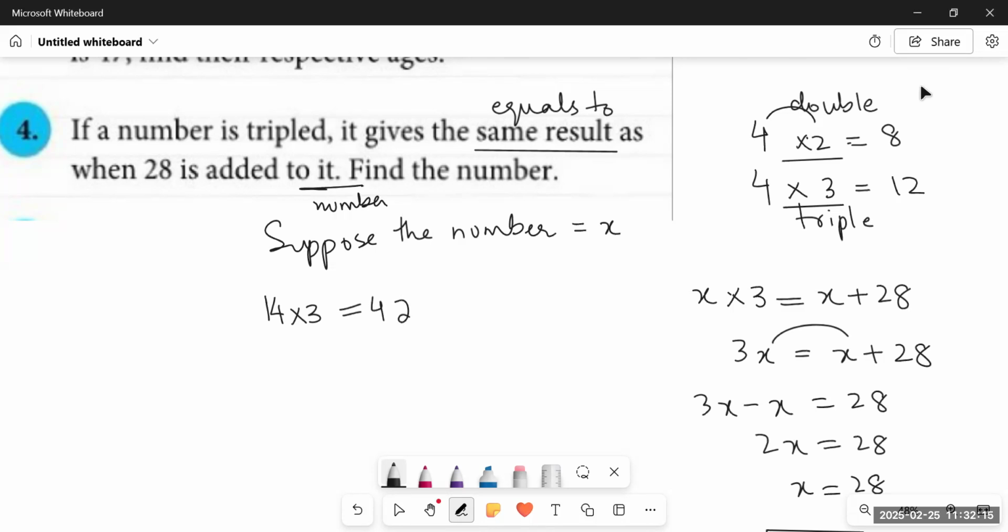So if I multiply a number that is 14 by 3, it gives the same result, that is 42, when 28 is added to that 14. So in this case, I'm going to get the same answer, that is 42. It means that particular number could only be 14, that when it is getting tripled or getting added with 28, it gives us the same answer of 42.